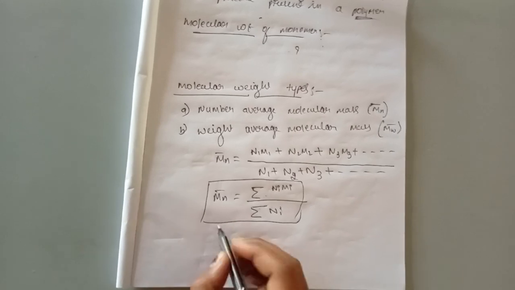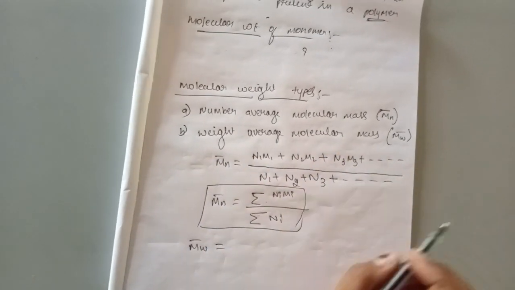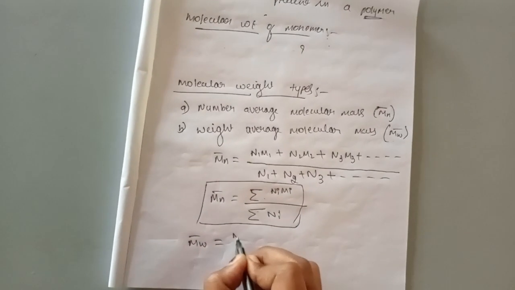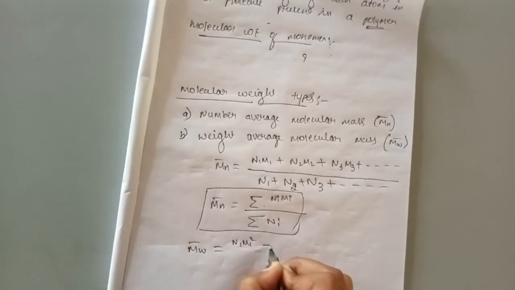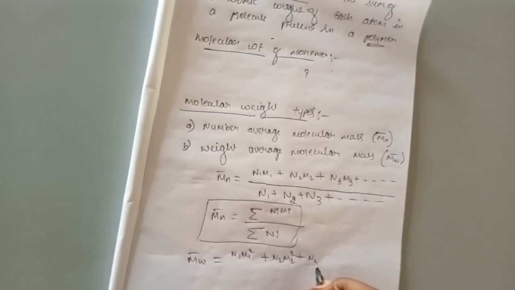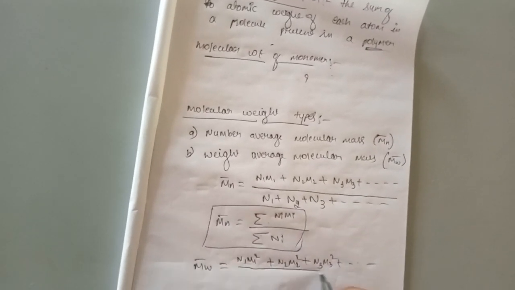Now let us see Mw bar. Mw bar means weight average molecular mass, which can be defined as N1 M1 square plus N2 M2 square plus N3 M3 square and so on, divided by.